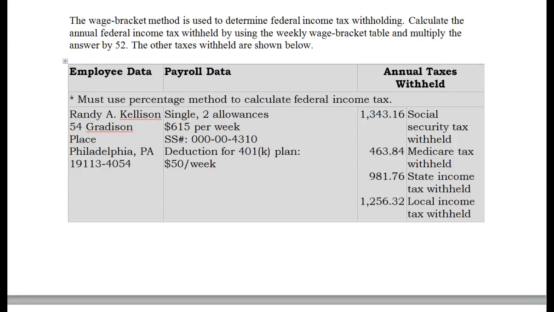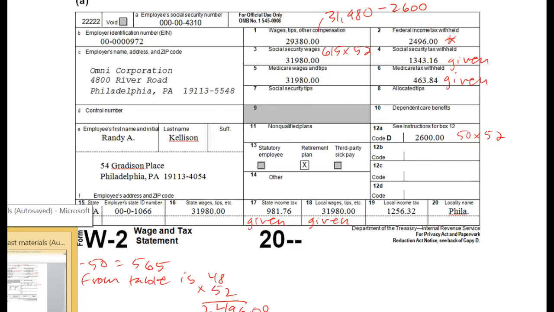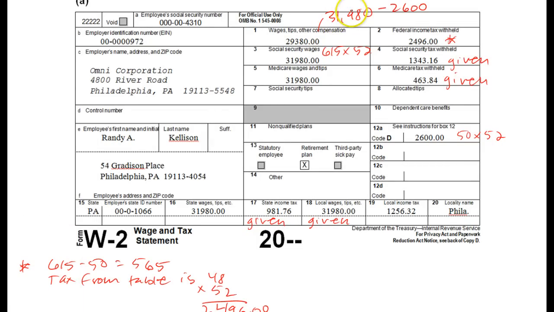All right, so we've got Randy Kellison, got his address here. He's single, 2 allowances, makes $615 a week, and the 401k deduction is $50 a week. So we'll start with the gross wages. The wages subject to Social Security would be the total 615 times 52 weeks, and same for Medicare.